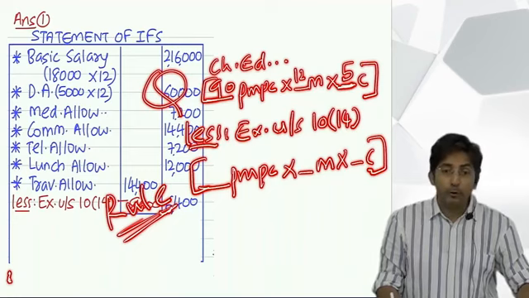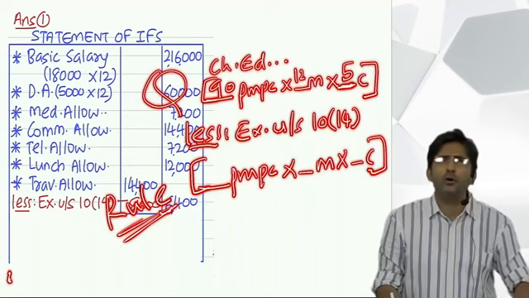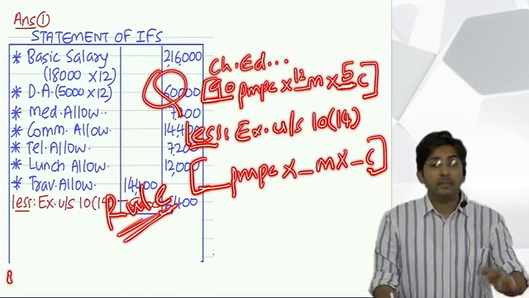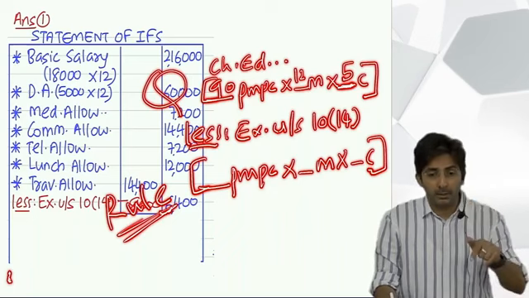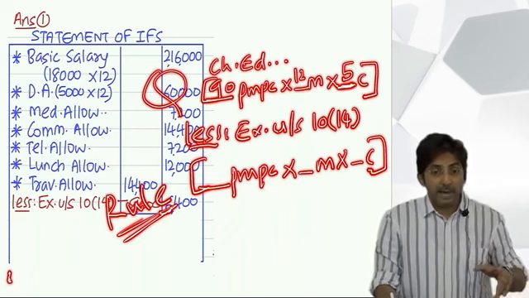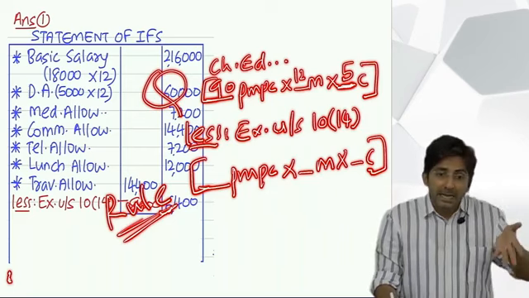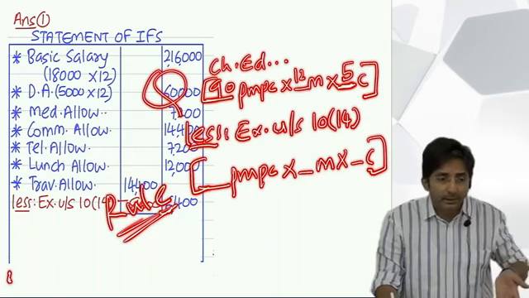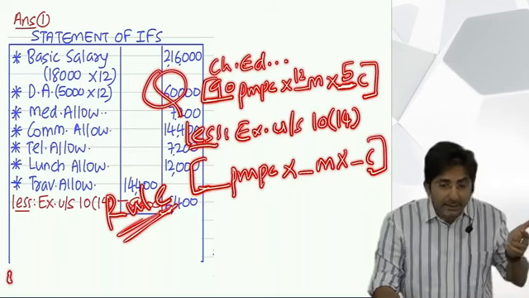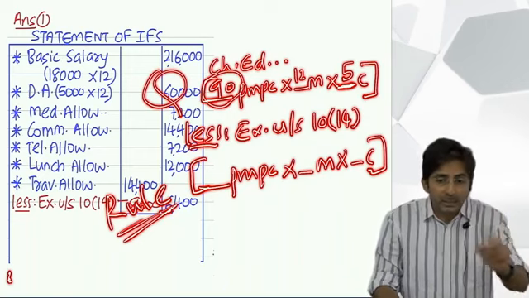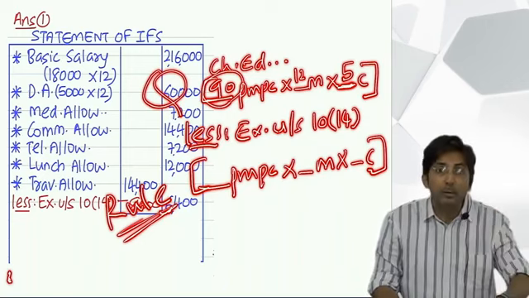Okay, and then less. Now you have to use the knowledge of the rule. What was the rule for children education allowance? Maximum 100 per month per child. Maximum means not more than that. If it is less, take less only. Here it is 90, take 90 only. If you had not arranged it like this, you would not have realized, you would have blindly taken 100.